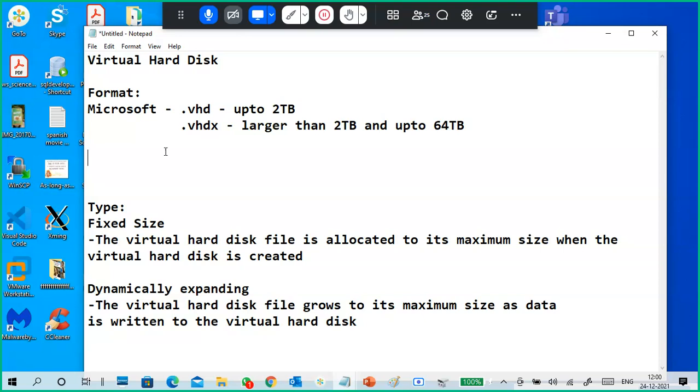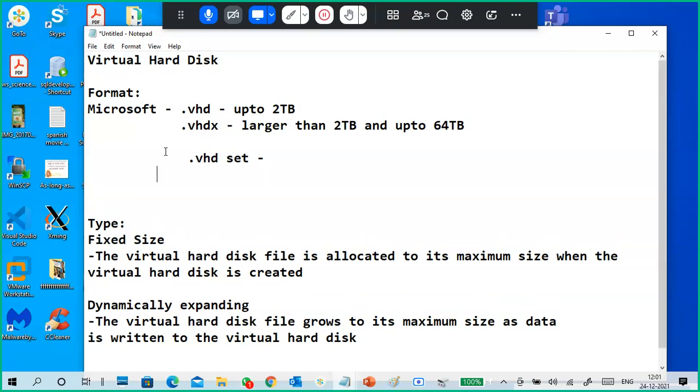VHDA is usually for a snapshot purpose. VHDS is for a VHD set purpose. Okay, that will confuse again a little bit. So VHD set is one more kind of thing, called a shared virtual hard disk, where you can share the virtual hard disk. Another one is VHDA, that is another VHDX-type thing.